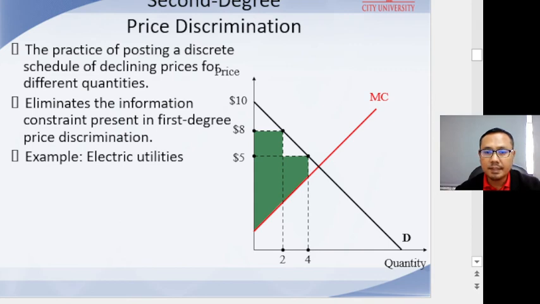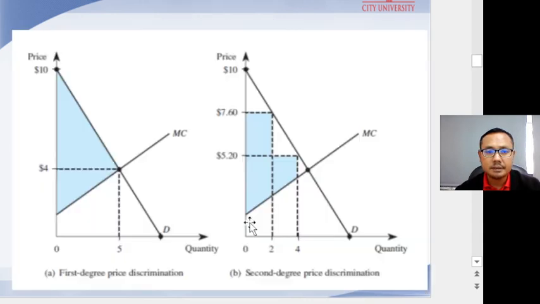So to illustrate how second degree discrimination works, suppose, as we can see from this graph, that one company charges consumers $7.60 per case for the first two cases purchased, and $5.20 for each additional case.